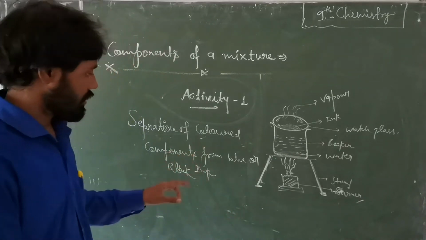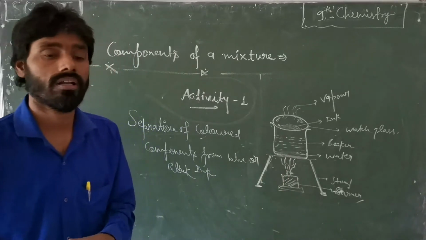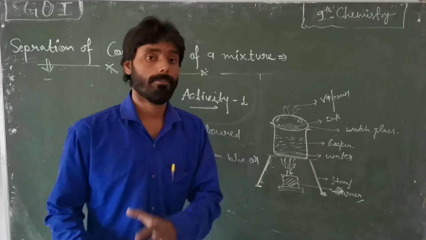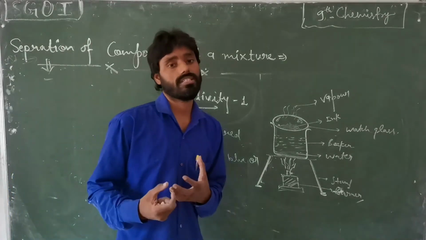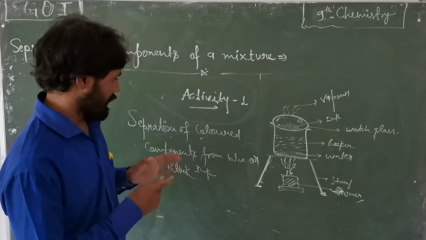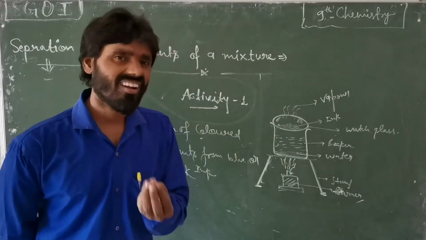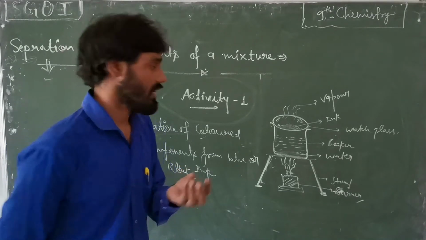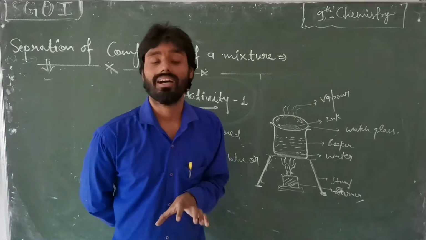When it is heated with the help of the burner, the process of vaporization starts. After some time, when the process of vaporization is completed, we look here. Some colored part, known as dye, remains in the watch glass.